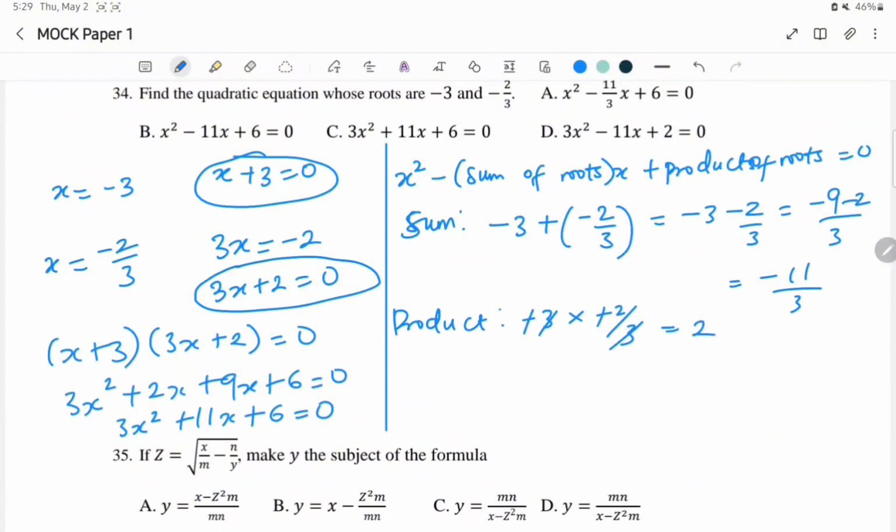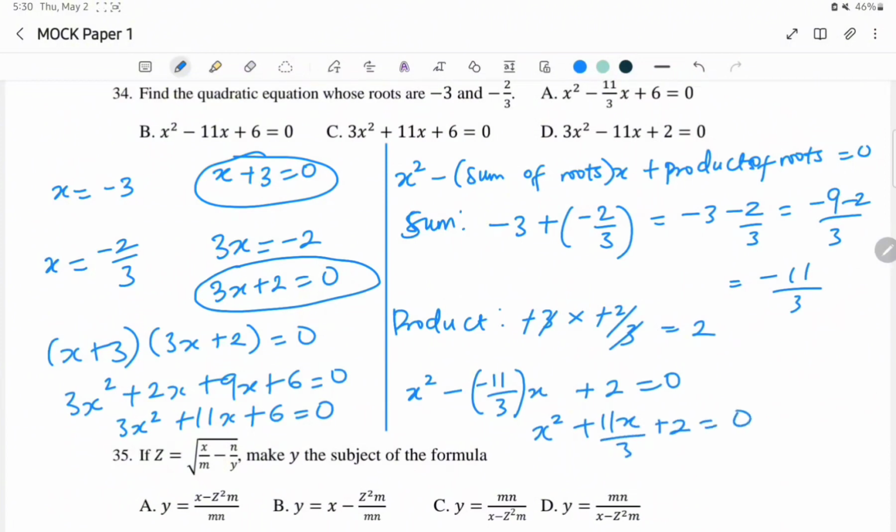So now let's substitute both the sum and the product. That would be x squared minus, let me not jump, minus 11 over 3 x plus product of roots, which is 2, equals 0. So when you expand this bracket and simplify it, it is going to be x squared plus 11x over 3 plus 2 equals 0.